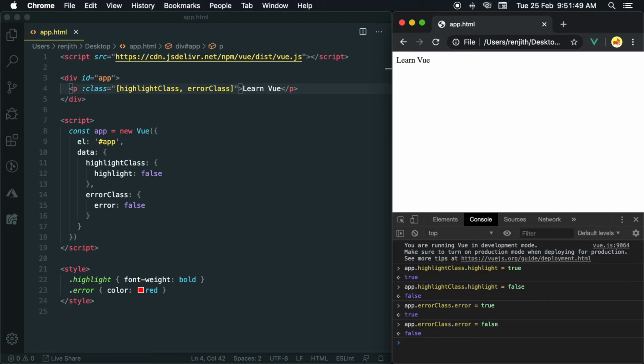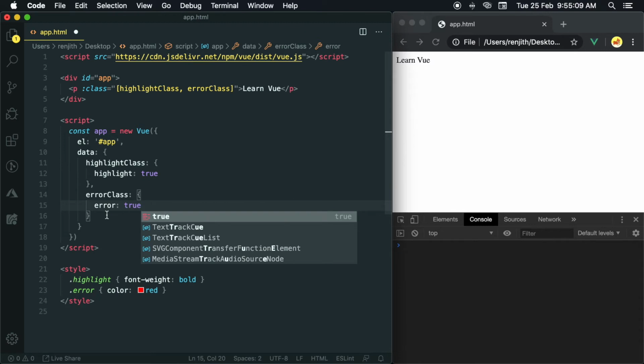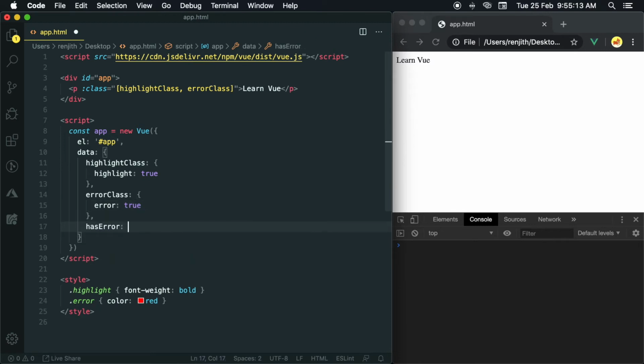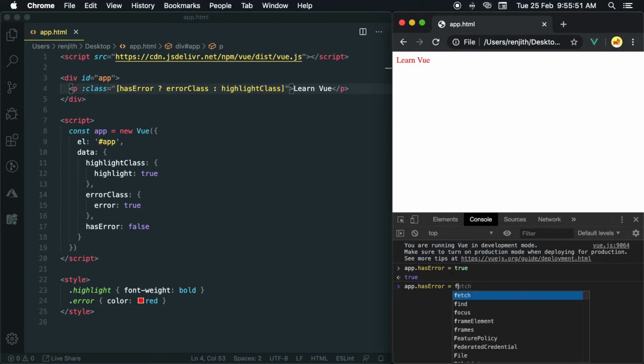We can use ternary expressions in array syntax to conditionally bind a class. Let's check how to do that. Let's bind the highlight and error classes by default. Create a property called hasError and set its value to false. Remove the array items and conditionally bind the error class and highlight class. Run it and check by updating the value of hasError. Yes, the class is toggling according to the value of the hasError property.